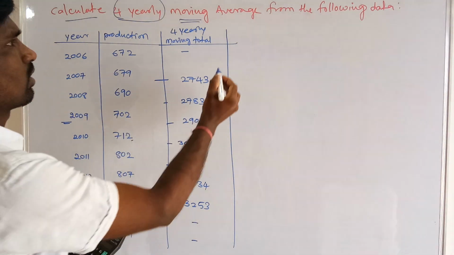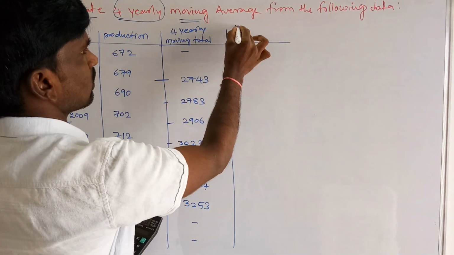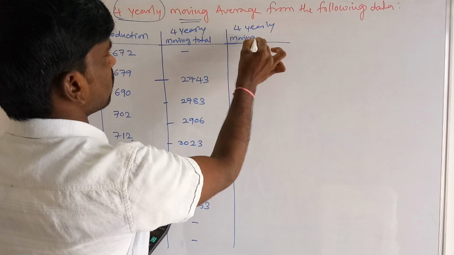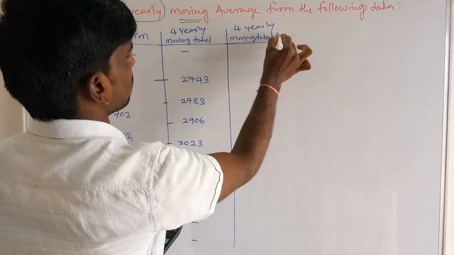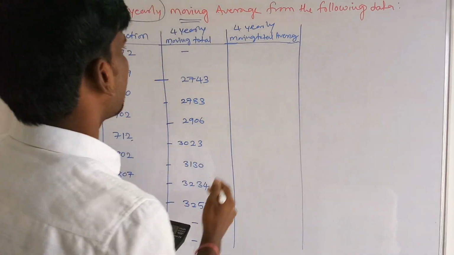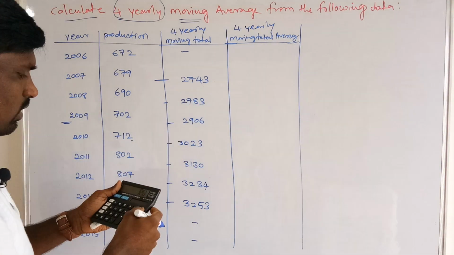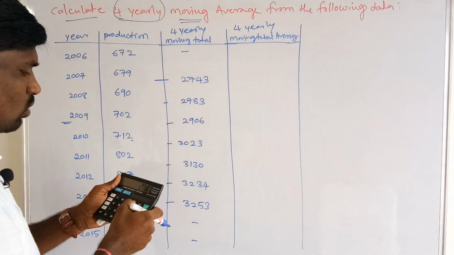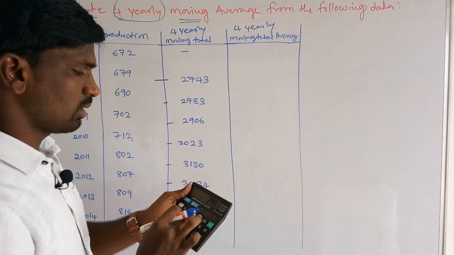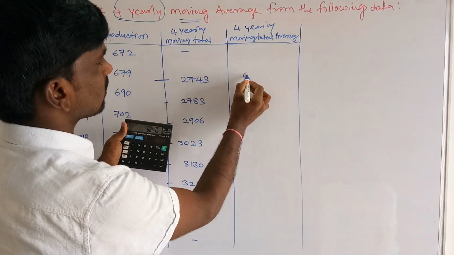Then we have to average these 4 yearly moving totals, the 4 yearly moving total average. Average of this 2743: 2743 is the total of 4 years, so we have to divide this 2743 by 4. That is 685.75.